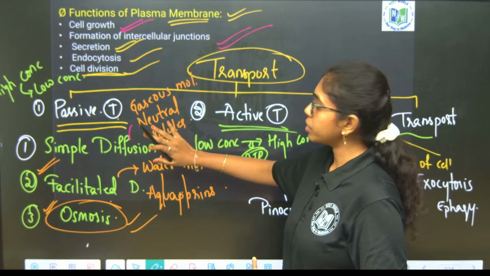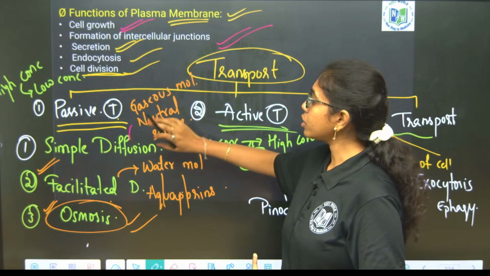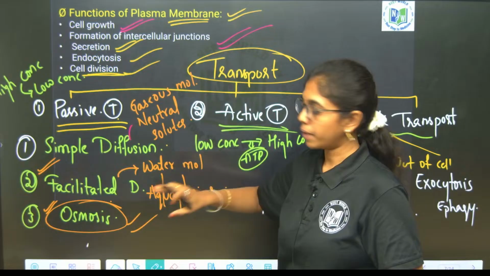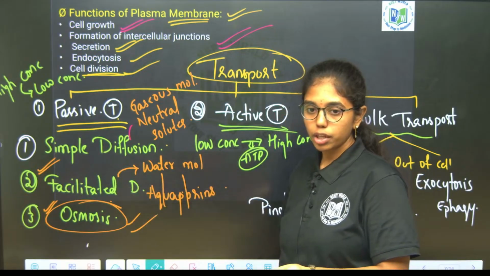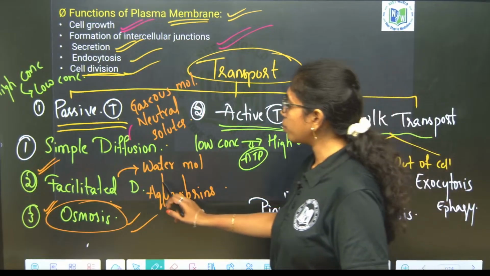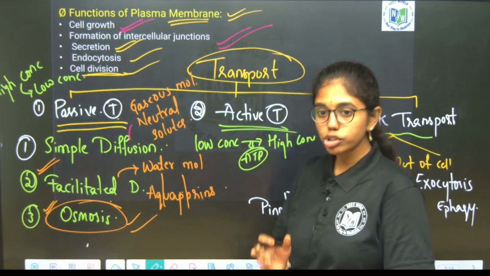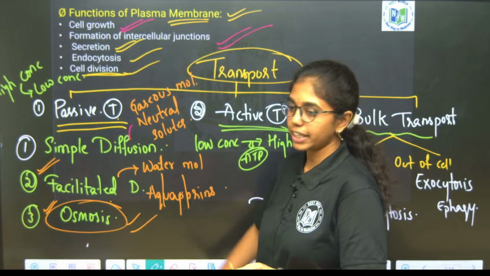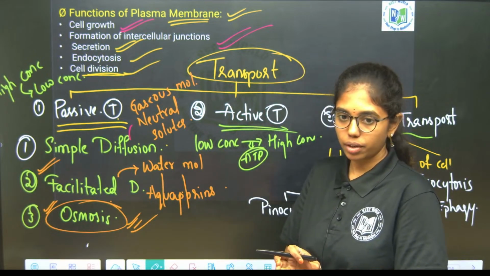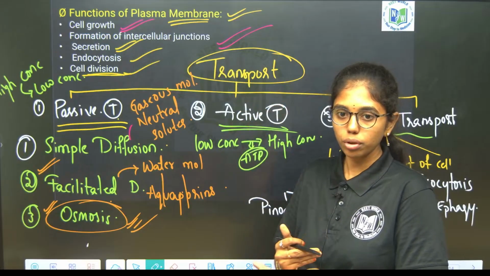So what is simple diffusion? The best examples include gaseous molecules and neutral solutes, which just diffuse through the membrane. Next, water molecules, ions and protein molecules will be transported through either channel proteins or carrier proteins, that is facilitated diffusion. Next, osmosis is via the plasma membrane, from high concentration to low concentration.